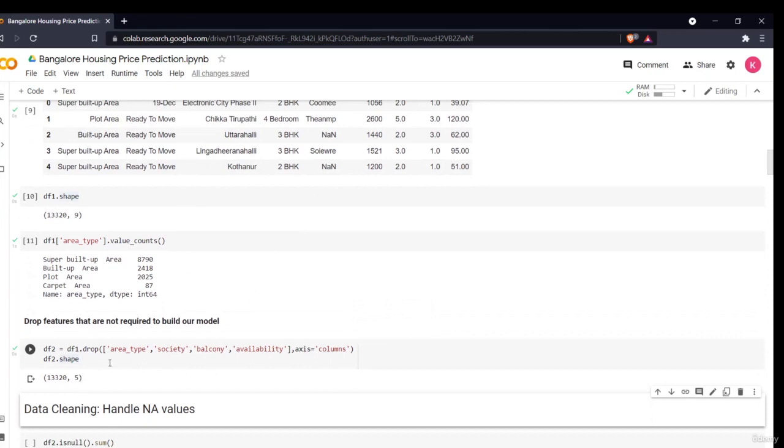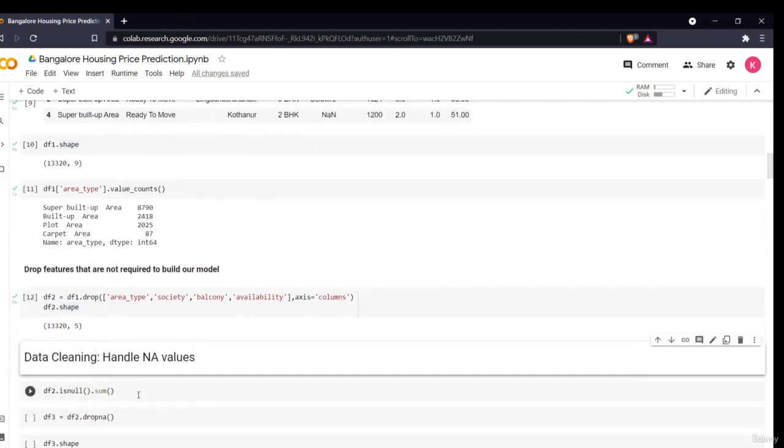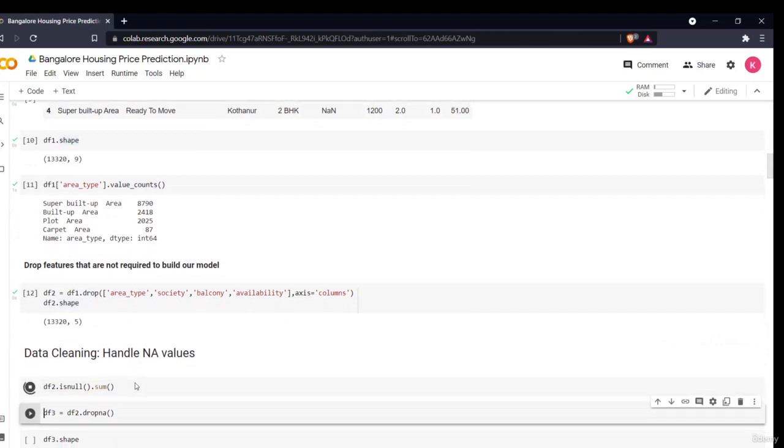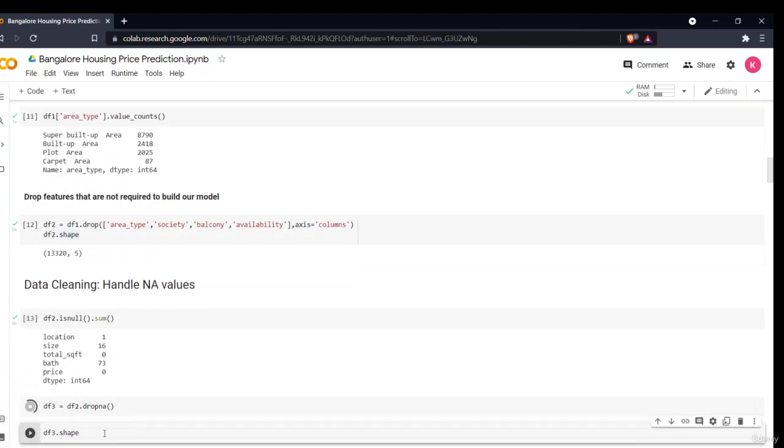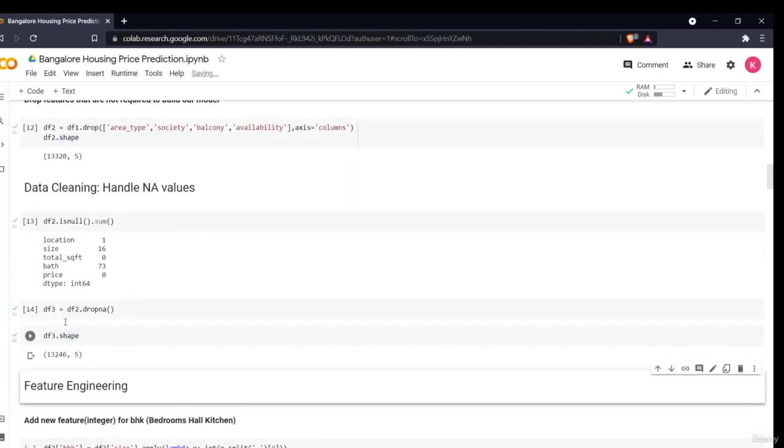So now we have 5 columns, and then we'll see if our data is having any null values or not. As you can see, there is one null value in location, some in size, and 73 in bath. So compared to the size of the data set, this is a very low number of null values. We can just simply drop them. We'll drop them and rename it as a new data set df3. We'll see the df3 shape. As you can see, not much effect, as earlier it was 13,320 and now it is 13,246. We have not lost much of our data, so we'll be keeping it.